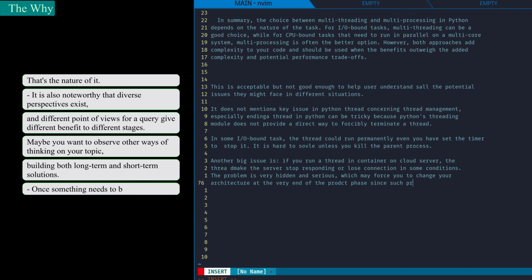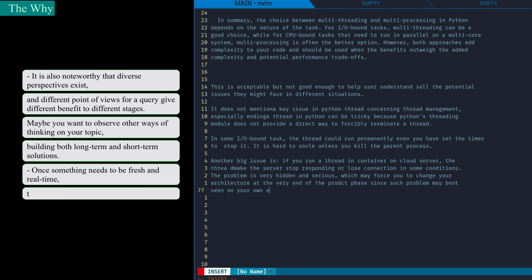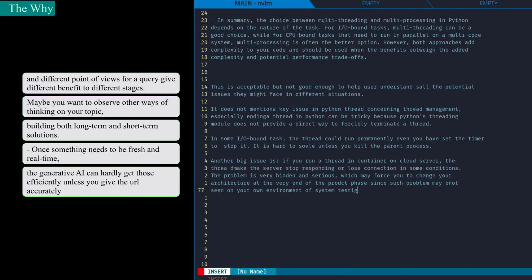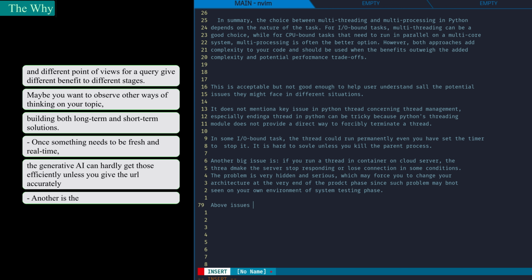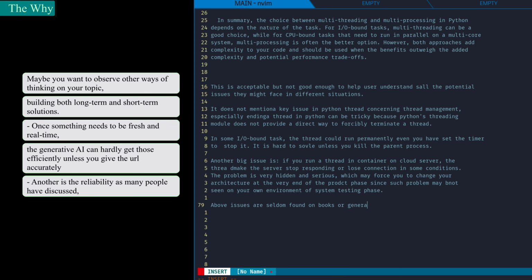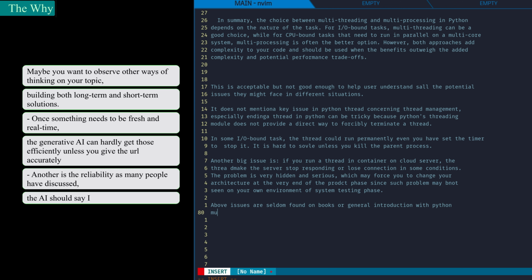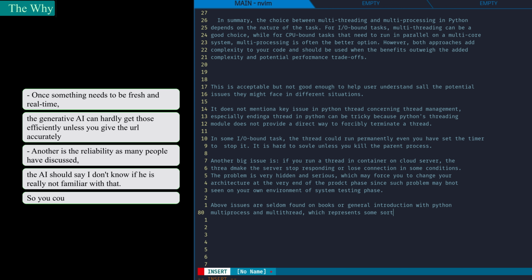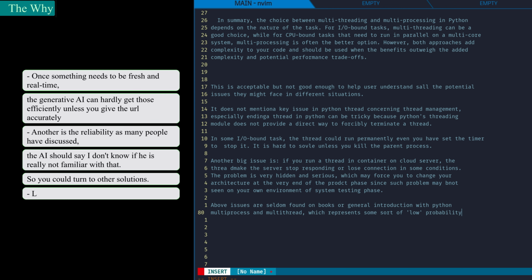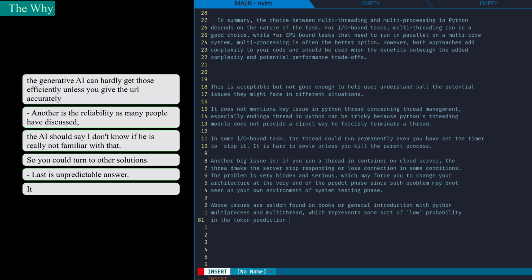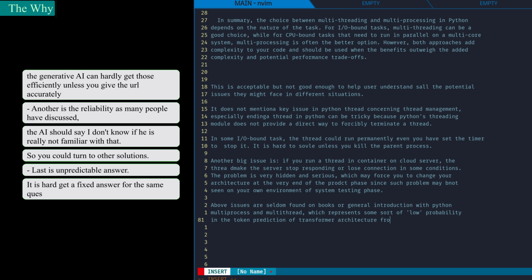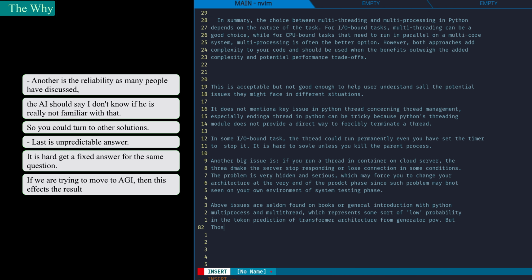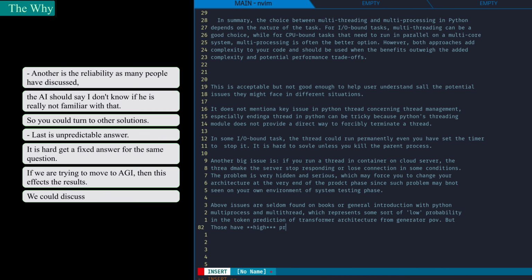Once something needs to be fresh in real time, the generative AI can hardly get those efficiently unless you give the URL accurately. Another is reliability, as many people have discussed. The AI should say, "I don't know," if it is really not familiar with that. So you could turn to other solutions. Last is unpredictable answers. It is hard to get a fixed answer for the same question. If we are trying to move to AGI, then this affects the results. We could discuss this in depth later.